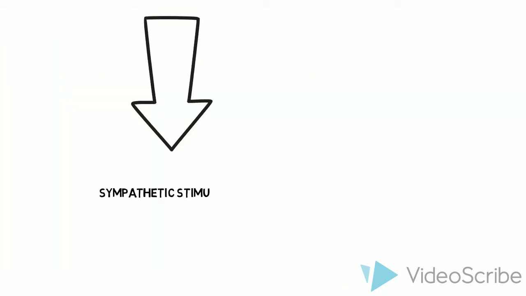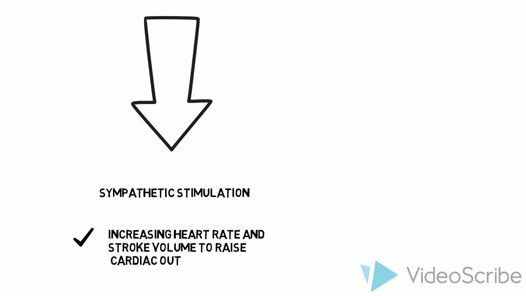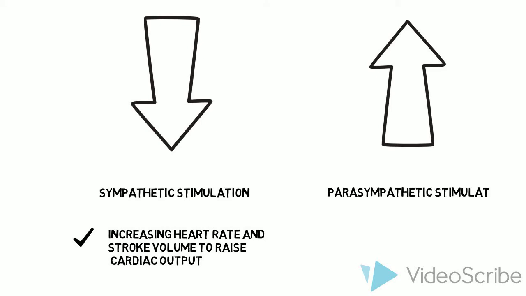In a decrease of blood pressure, the opposite naturally occurs. Sympathetic stimulation to the heart increases, increasing heart rate and stroke volume to raise cardiac output, while parasympathetic stimulation decreases to increase heart rate. The vasomotor center will also increase sympathetic stimulation to the blood vessels, resulting in vasoconstriction to increase SVR and increase blood flow.